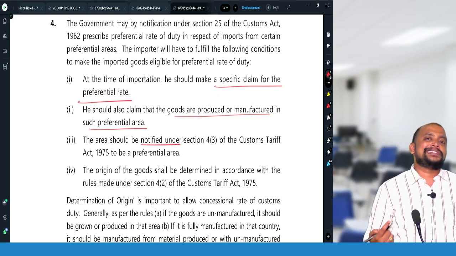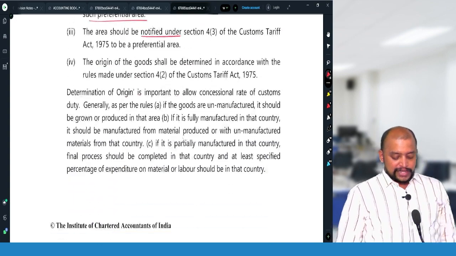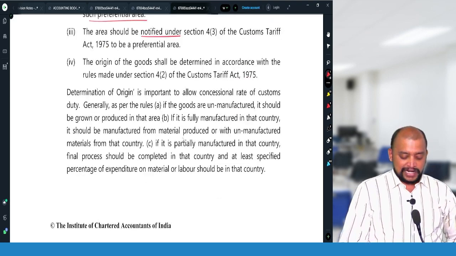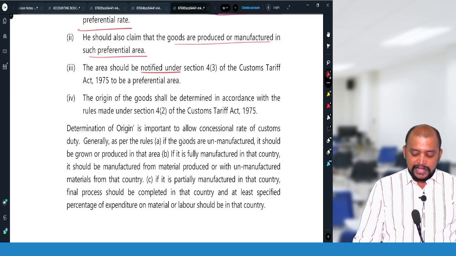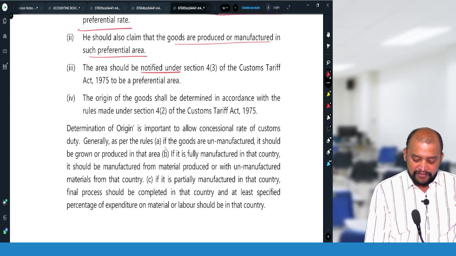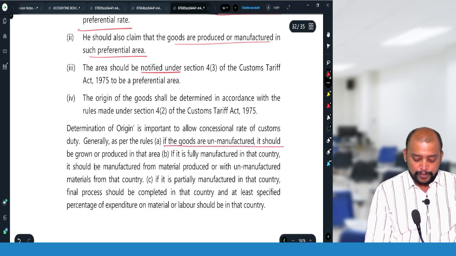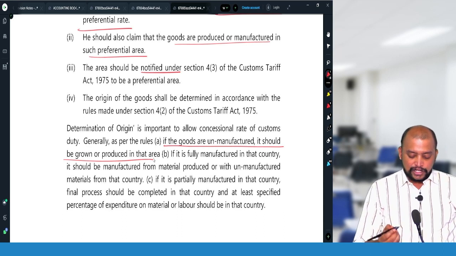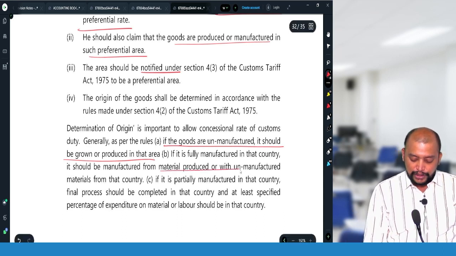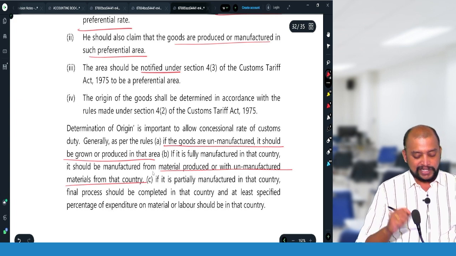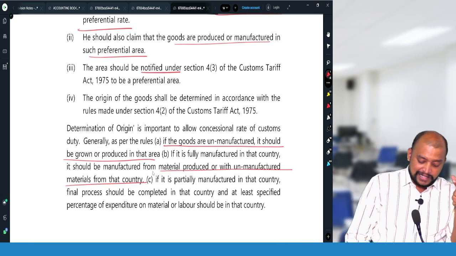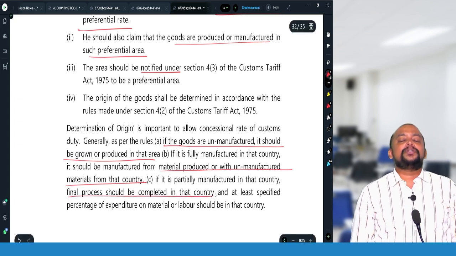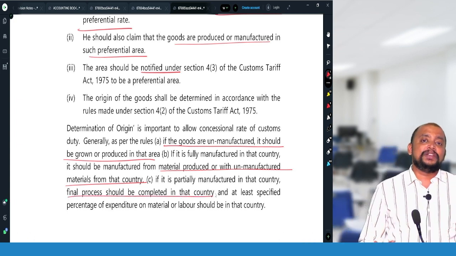A country of origin certificate should be produced. Okay. So then in that case, they will be eligible for the preferential rate. So how to determine the origin? If the goods are unmanufactured, it should be grown or produced in that area. If it is fully manufactured in that country, it should be manufactured from material produced or with unmanufactured materials from that country. If it is partially manufactured in that country, the final process should be completed in that country. Then only the goods' country of origin will be applicable.